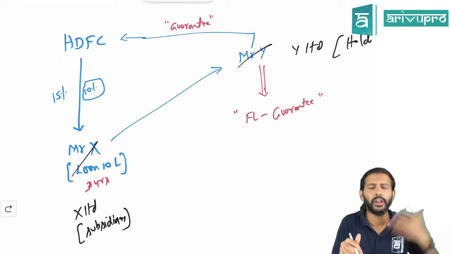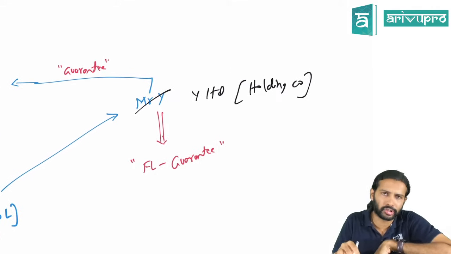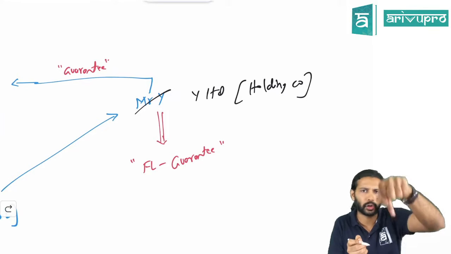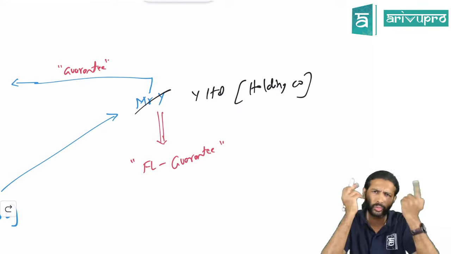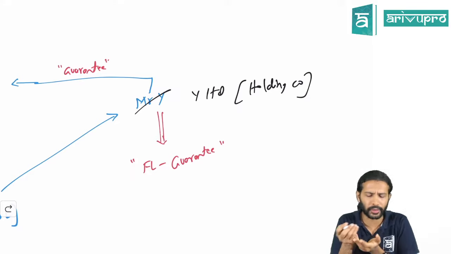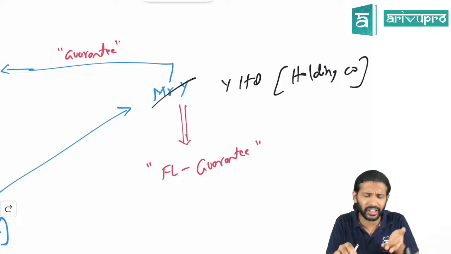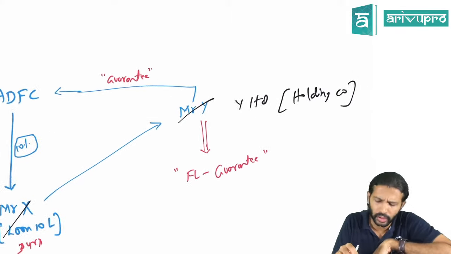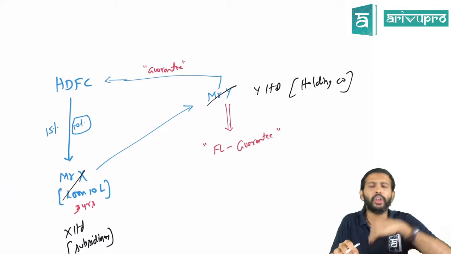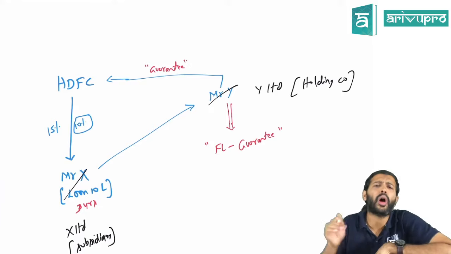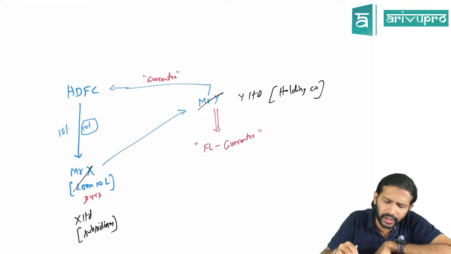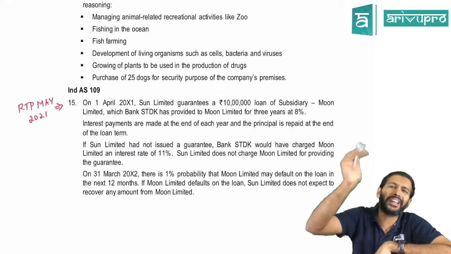Practically, this scenario will come if the holding company has given a guarantee on behalf of the subsidiary company to a banker or anyone. In the holding company's books, that is the person giving the guarantee, what should be recorded? You'll record one financial liability, because one obligation is there which you cannot escape from. The name of that financial liability is financial liability guarantee, or financial guarantee. So that one needs to be recorded. At what value and how it should be accounted, we will learn numerically with the help of our RTP problem.